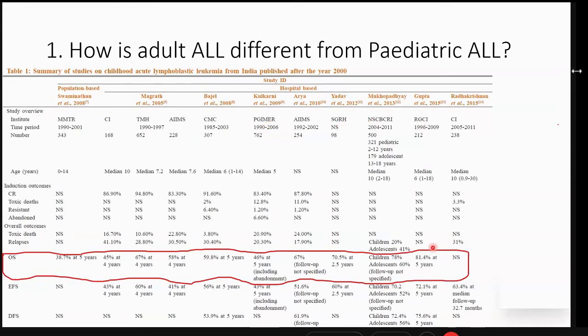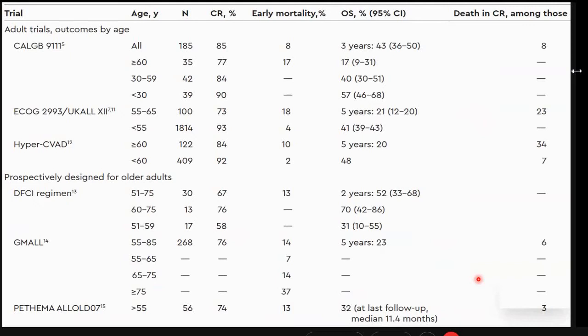RGCI. If we see, our results are not comparable to what has been published in the West, but still we are reasonably quite close there, 67%, 58%, 60%, 67 to 70% in various pediatric groups reported by our Indian publishers, and just contrast it with what happens to the adult ALL.